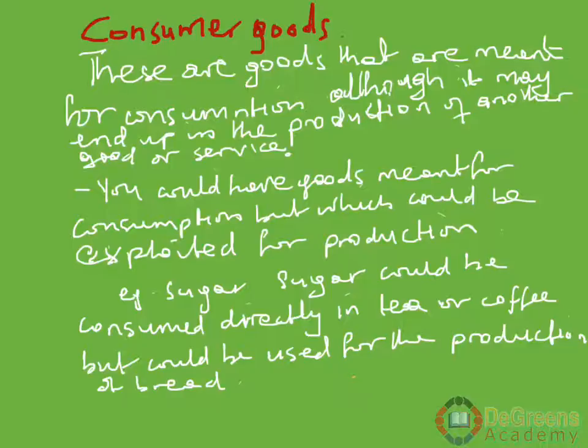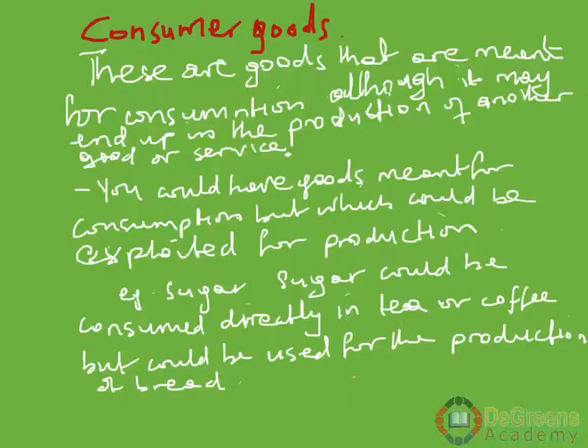As we said earlier, if we took flour, which is already a product from wheat, and we use flour now to make bread, already we are transforming flour as a material and doing something else with it. So that is why they say you could have goods meant for consumption, but which could be exploited for production.